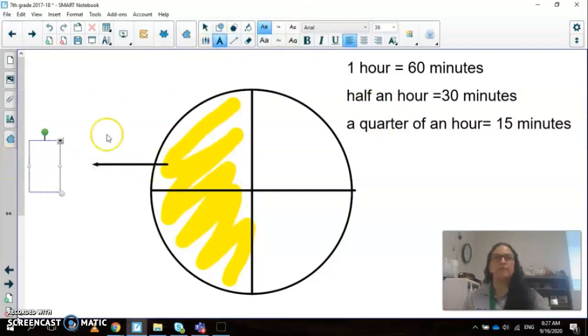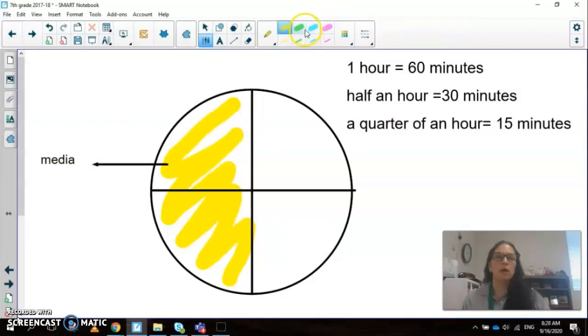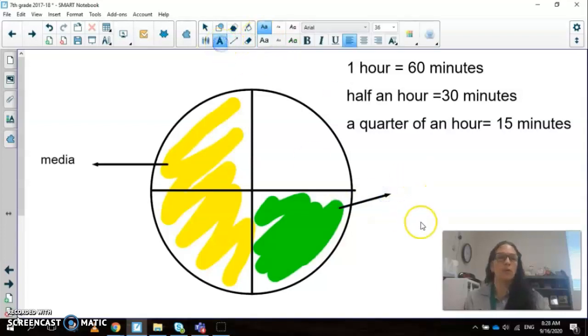That means half. So this yellow part will be media. And now this part that we're going to do, let's do green. This green part in Spanish is called cuarto.